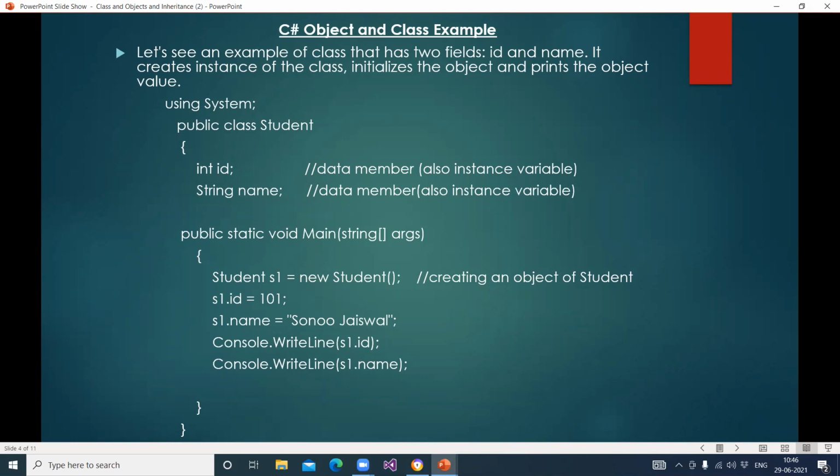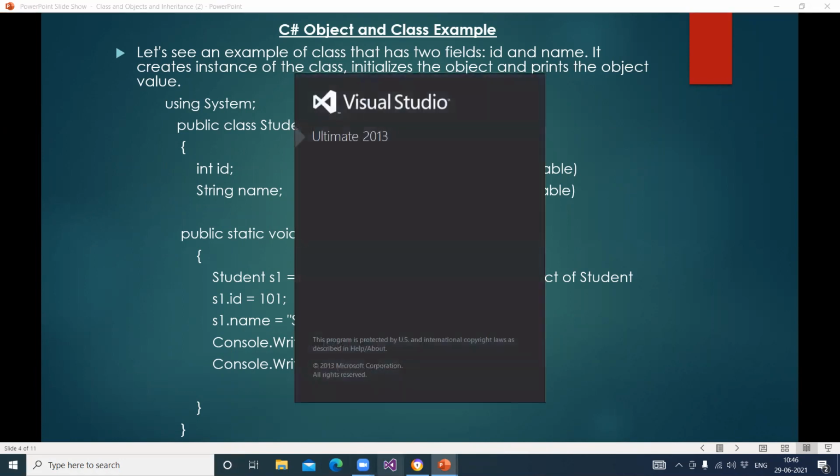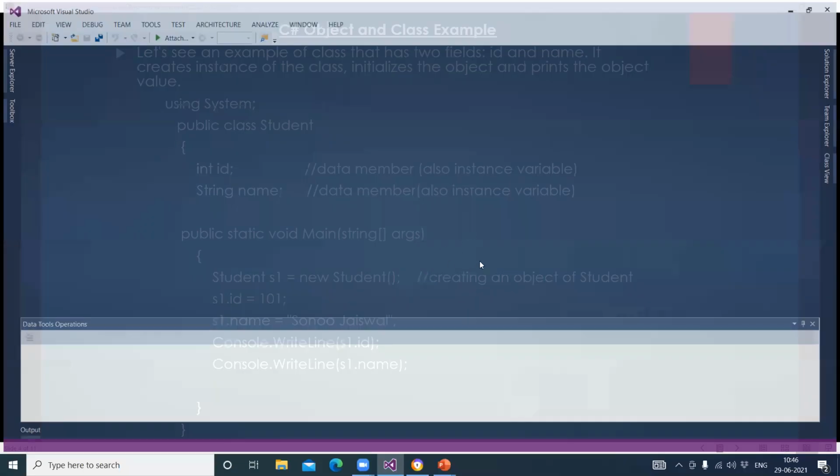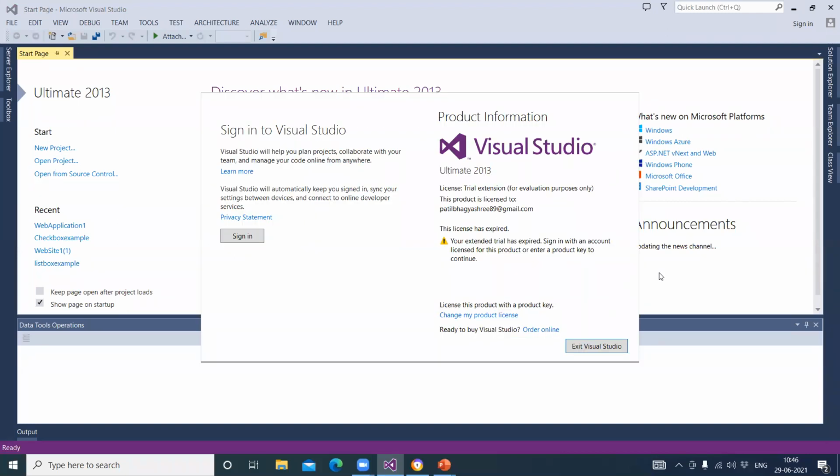This is the one example given. Actually today I want to show you the Microsoft Visual Studio in my PC, but my PC is not working, so I am using the laptop, and in this laptop the trial version is completed, so I cannot show you today. So this is Microsoft Visual Studio. When we install the Microsoft Visual Studio in our system, the screen will look like this. But here you can see this license has expired. I tried to renew but it is not renewing, so I will try. In 1 to 2 days we will start the practical.